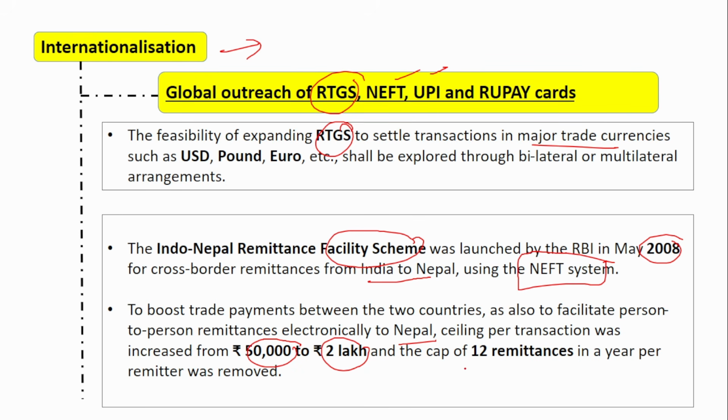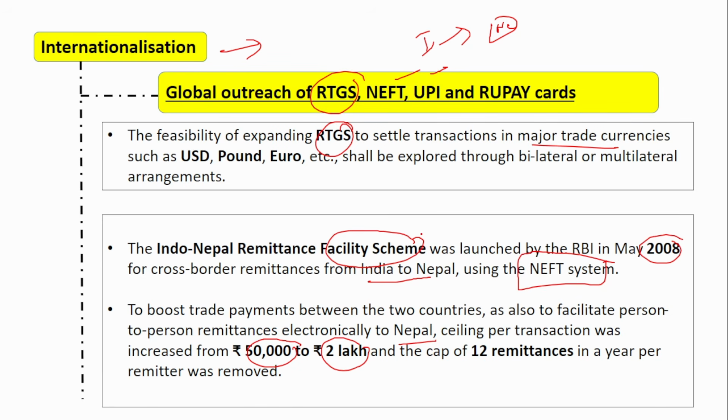And also previously there was a cap that a maximum of 12 remittances could be made in a year per remitter. Okay. So if I am the person trying to send money to a person residing in Nepal or who has an account in Nepal, then I could send only 12 remittances in 1 year, not more than that. But now this cap has also been removed to encourage this Indo-Nepal payment.